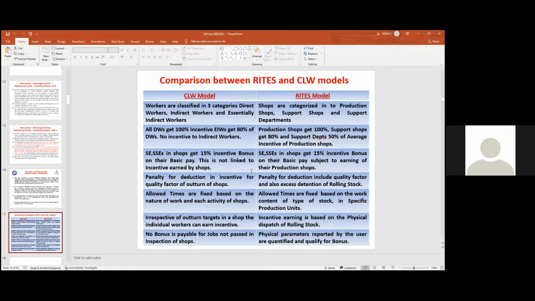No bonus is payable for jobs not passed in inspection of shops, whereas physical parameters are reported by the user, for example, the coaching depots in the divisions. If they report any defect within 6 months of the asset, that is 6 months of the rolling stock moving in the division, if they find out, again that will qualify for deductions. There will be deductions for not doing the job according to the standards. So that is the main difference between the rights and CLW models.